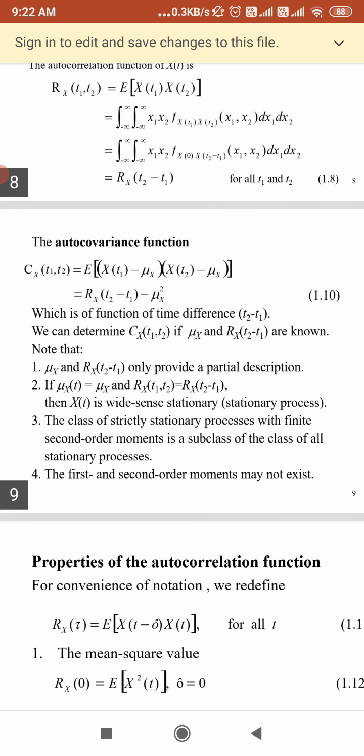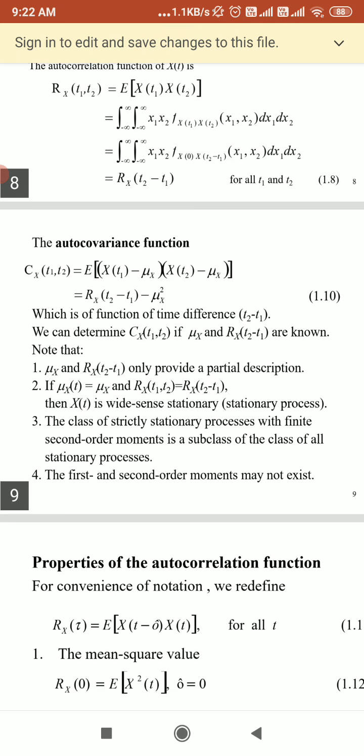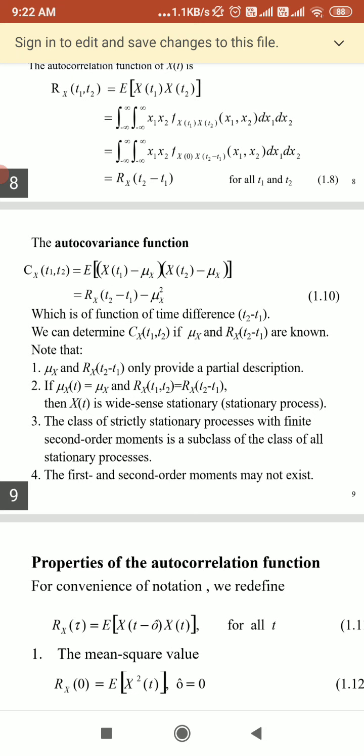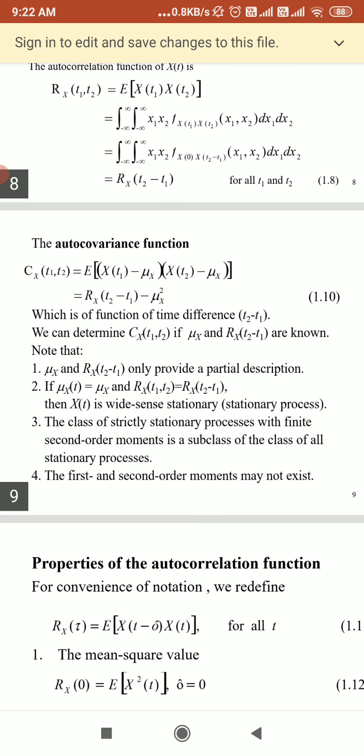So these are functions of the time difference t2 minus t1, and we can determine the autocovariance if we have the values of the mean and the autocorrelation.